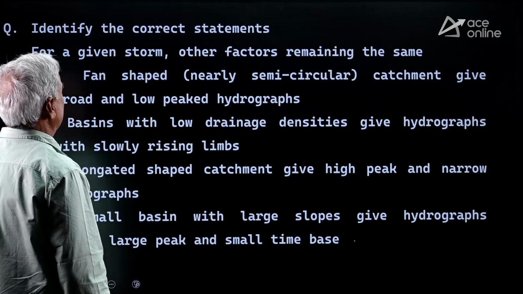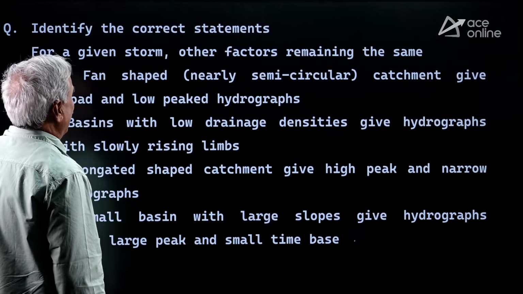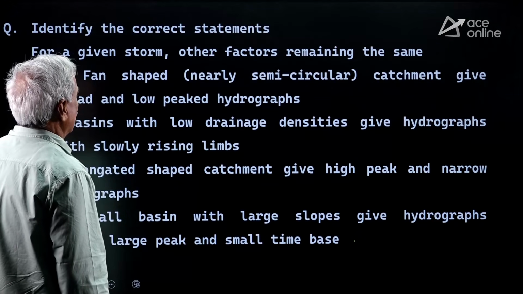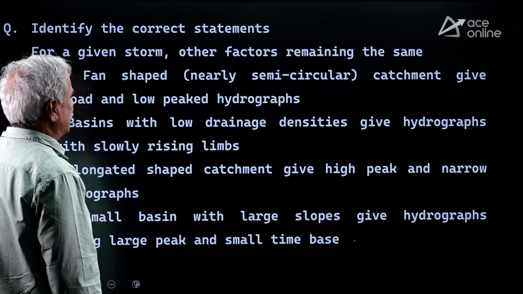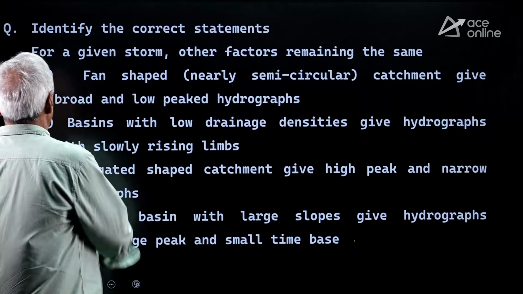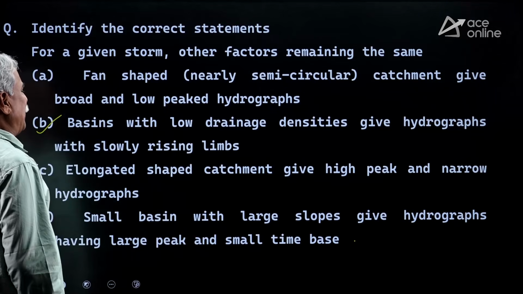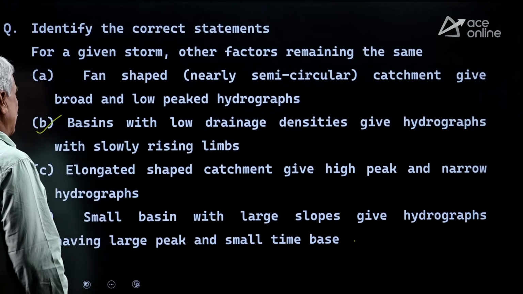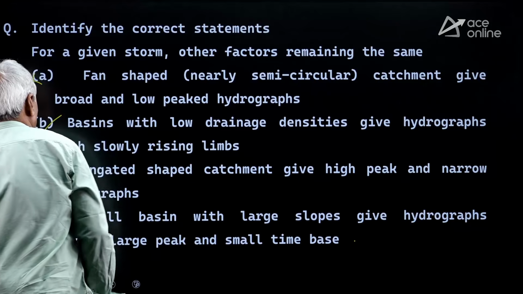Identify the correct statements. For a given storm, other factors remaining the same. Fan-shaped catchments, broad and low-peaked, no. Basins with low drainage densities give hydrographs with slowly rising limbs, correct. Elongated shaped catchments have high peak, no, low peak. Not narrow, wide hydrographs, this is wrong. A is wrong, C is wrong.